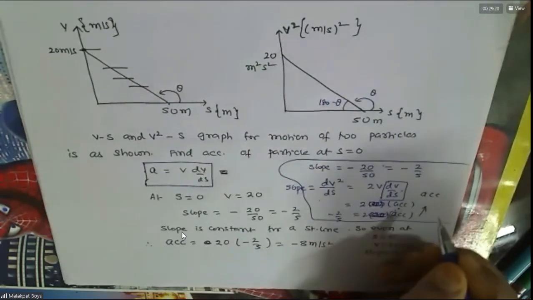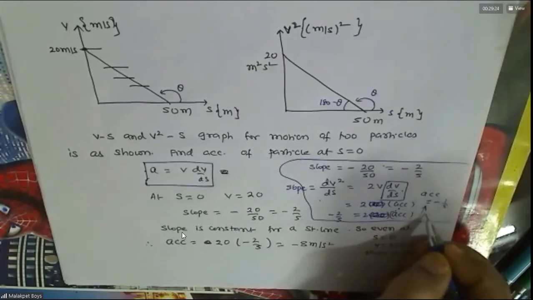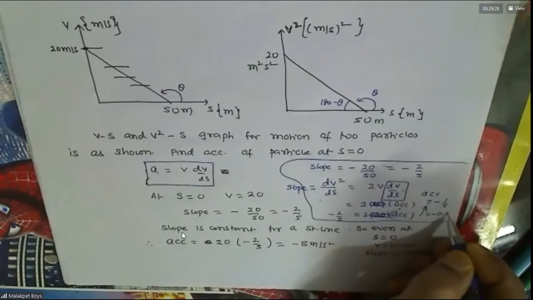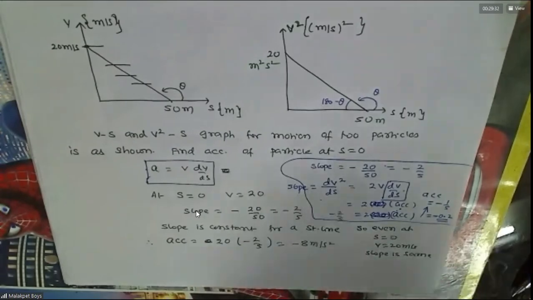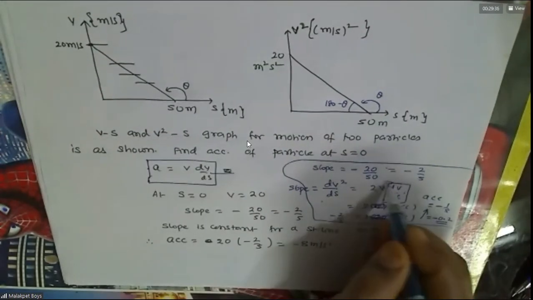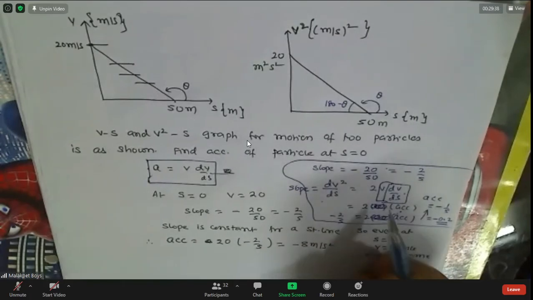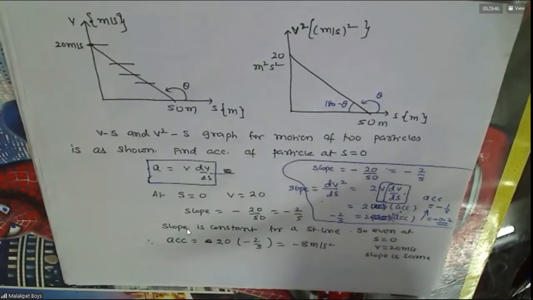How much does it come to? Sir, acceleration is v into dv by ds, no, sir? Yes, correct. So 20 into 2 by 5. Here it is 2 into acceleration, no? From that I am getting acceleration. Yes, sir. Got it.